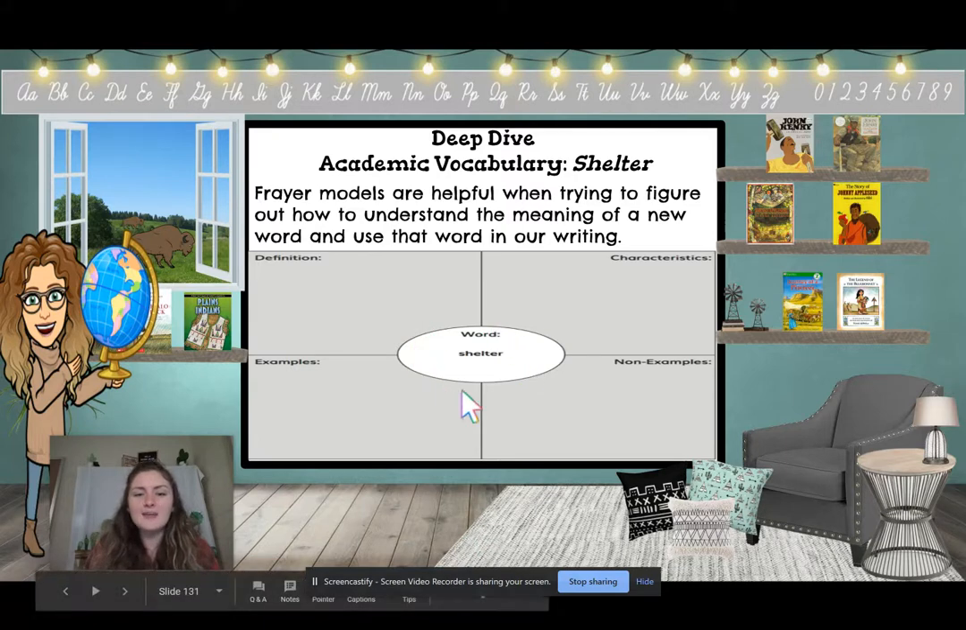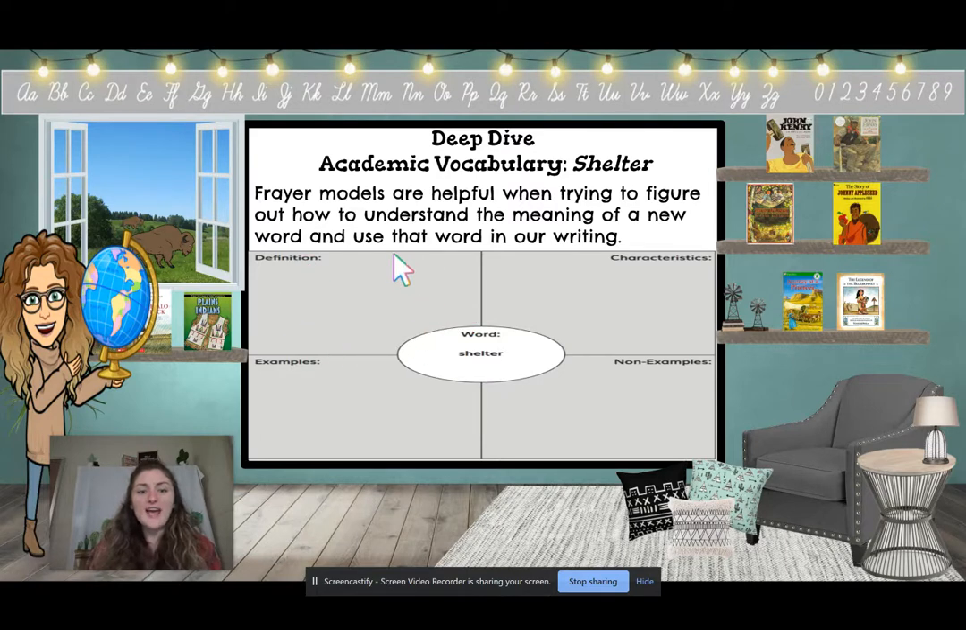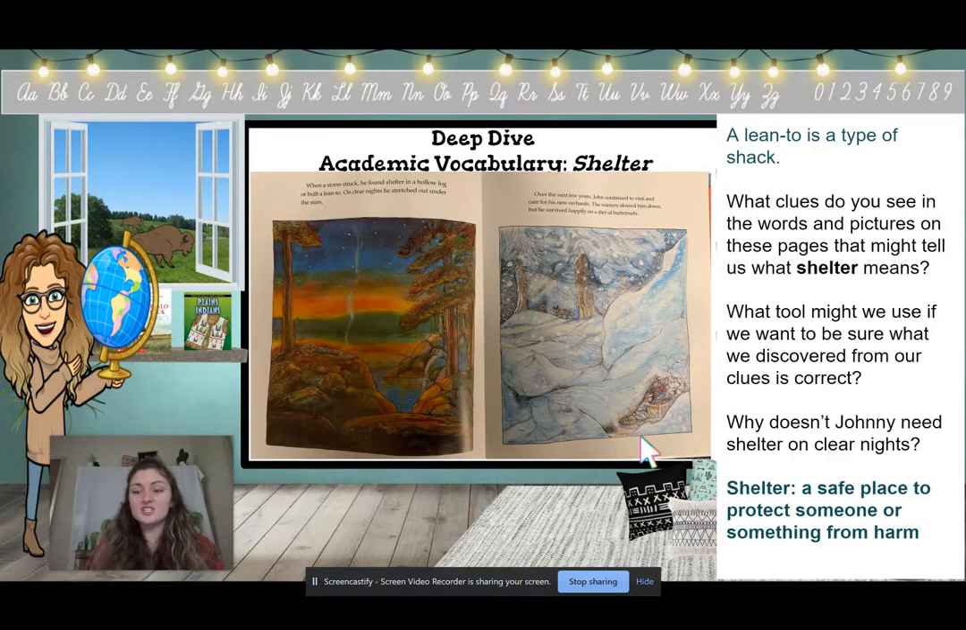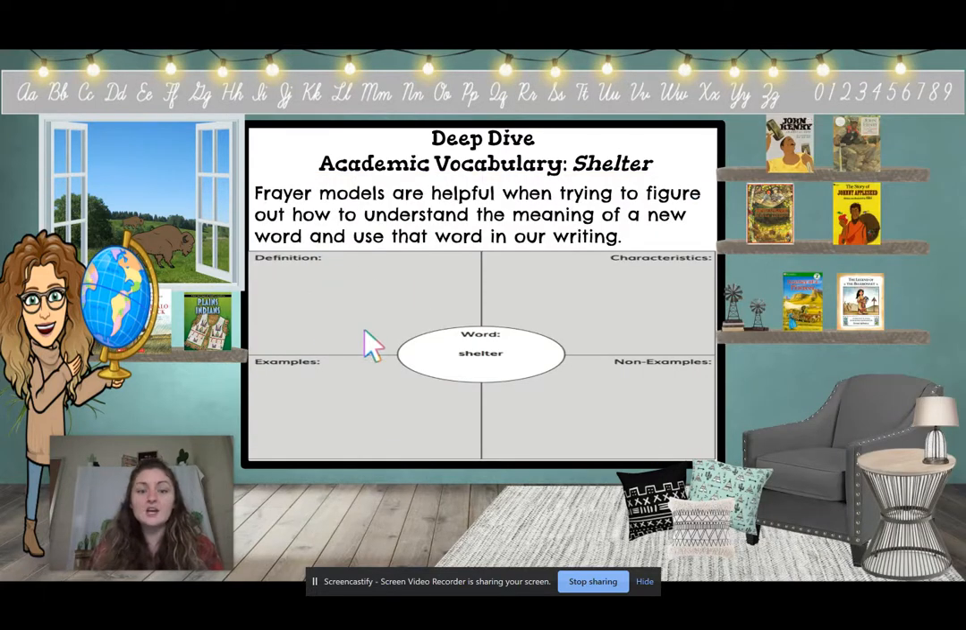So look at the middle. In the middle, it has the word shelter. In the Frayer model, we would have the definition. So in the last slide, we learned that a shelter is a safe place to protect something or someone from harm.